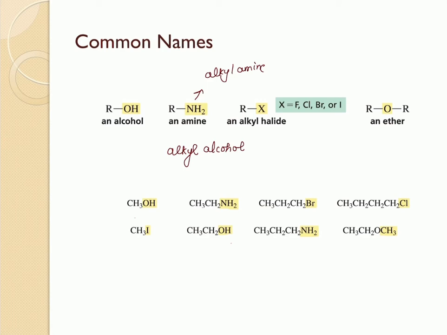So this one should be methyl alcohol, since you have only one carbon in this alcohol. Here there are two carbons, and therefore this should be ethyl followed by amine. And on this one there are totally 3 carbons, and you have a halogen there, so it should be an alkyl halide. And to be more specific, this is propyl bromide.